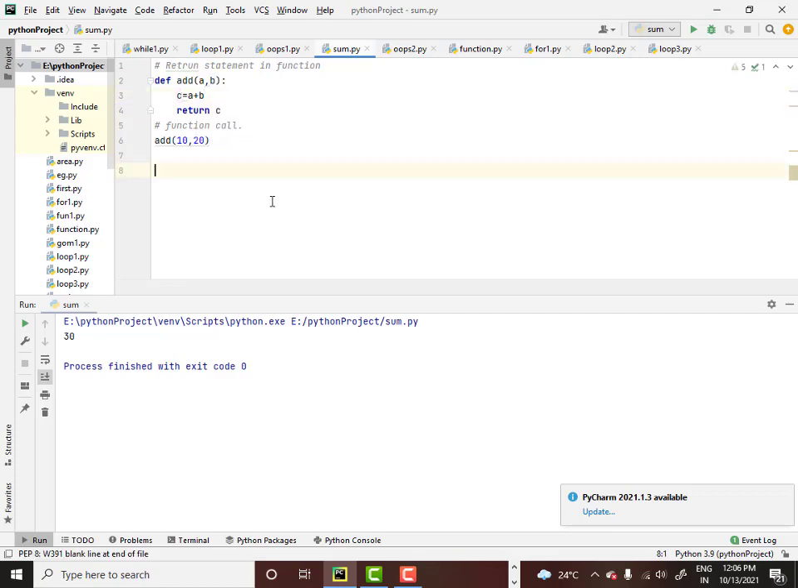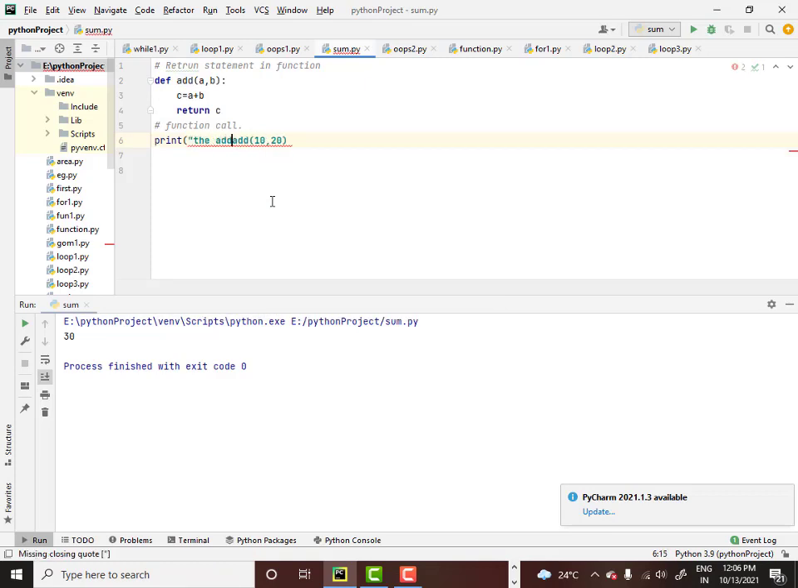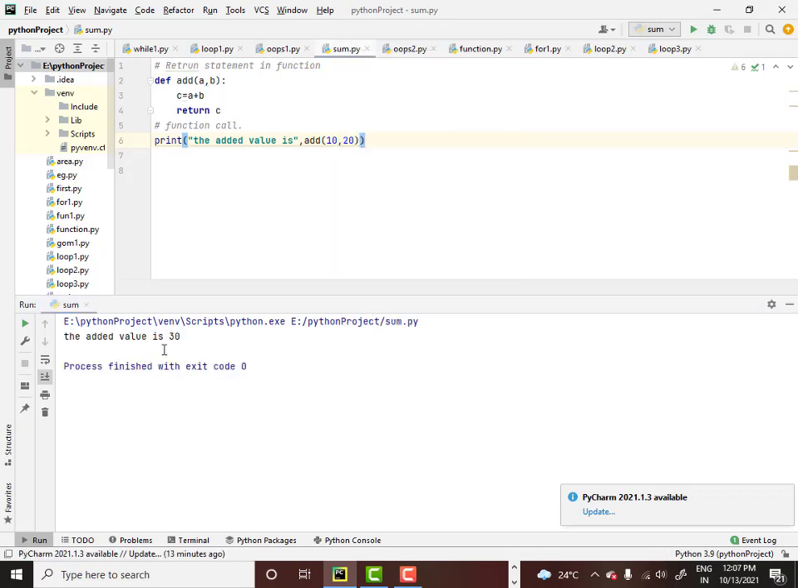I am eliminating that print c and putting return c, and I am using the print statement outside the function. So I am telling print, and I am going to give "the added value is", close that string and close the bracket. Now this will also give me the same output as in the previous example. It's going to give me: the added value is 30.